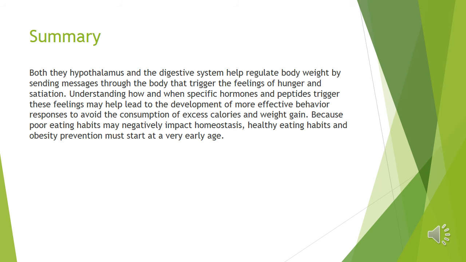Both the hypothalamus and digestive systems help regulate the body weight by sending messages through the body that trigger the feelings of hunger and satiation. Understanding how and when specific hormones and peptides trigger these feelings may help lead to the development of more effective behavior responses to avoid the consumption of excess calories and weight gain. Because poor eating habits may negatively impact homeostasis, healthy eating habits and obesity prevention must start at a very early age.